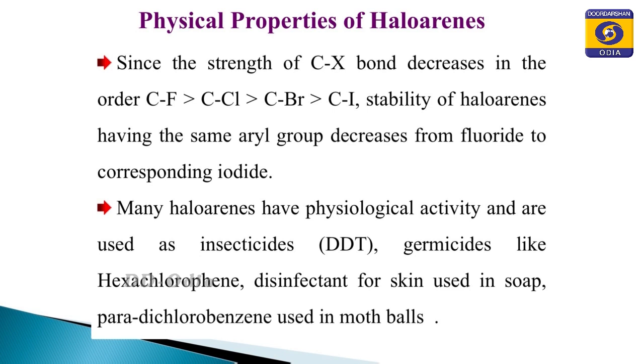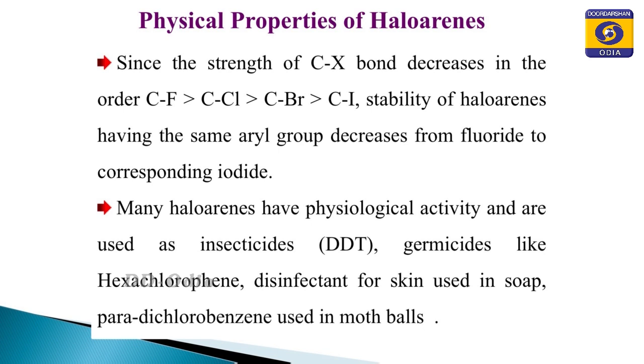The strength of the carbon halogen bond decreases in the order: the carbon fluorine bond is stronger than the carbon chlorine, the carbon bromine and the carbon iodine bond. So the stability of haloarenes having the same aryl group decreases from fluoride to the corresponding iodide. Which one will be more stable? The most stable is the fluoroarene, and as the bond strength decreases, the stability of haloarenes decreases.